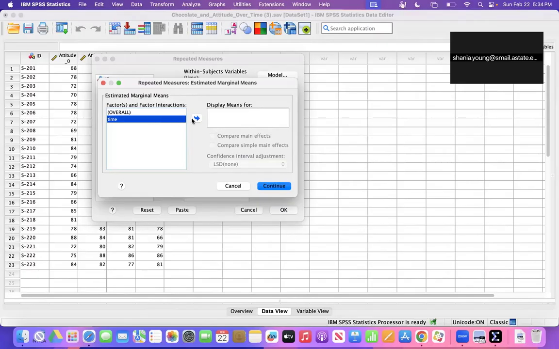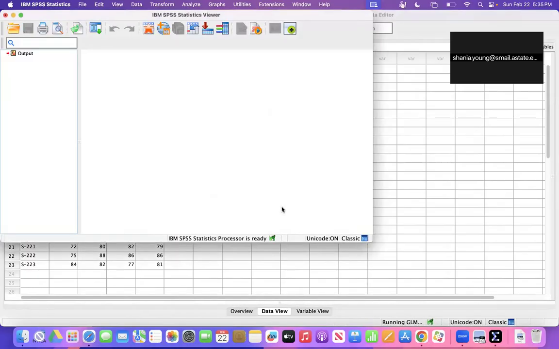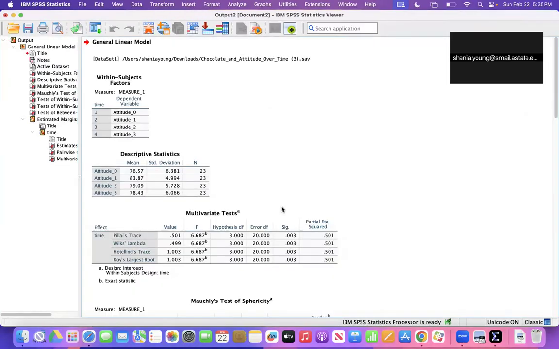After that, I'll put compare main effects. And then I'll come right here. I will click this. What this is doing is just the adjustment so I can see which time points differ from each other. So then I press OK. And then I will select OK. And now once I click OK, it's going to run its test.